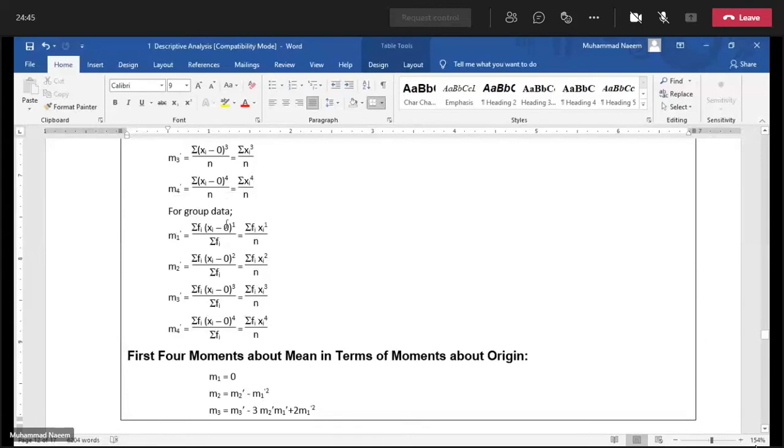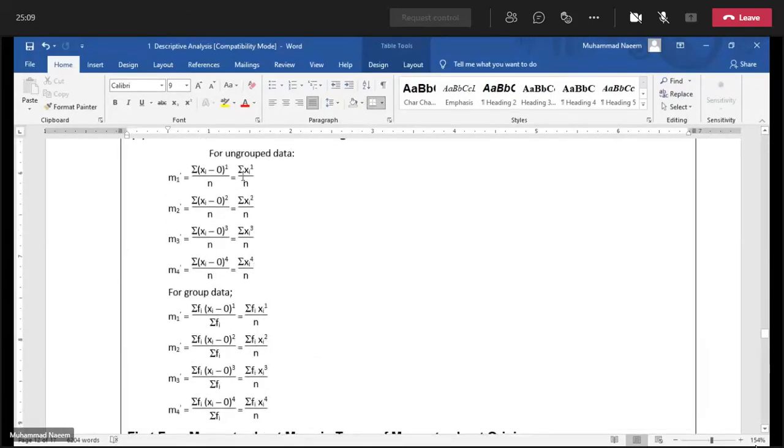We just multiply the powers with the corresponding frequency, sum up, and divide by total frequency or by n. These elements about origin are denoted by M1 prime, M2 prime, M3 prime, M4 prime.